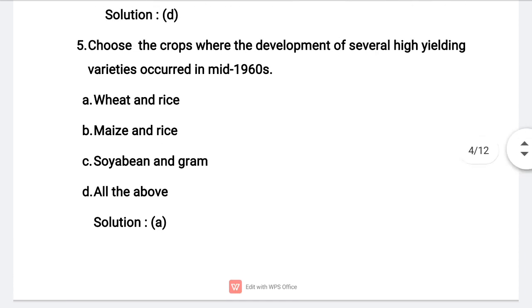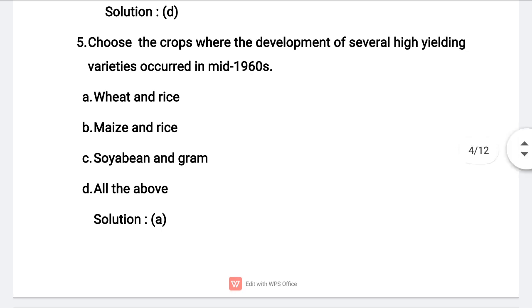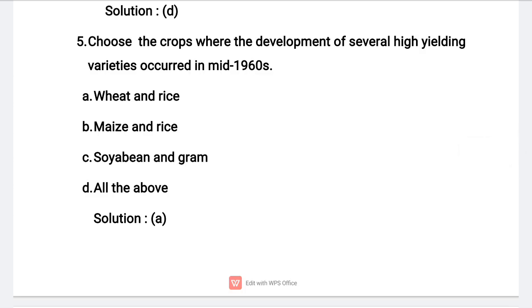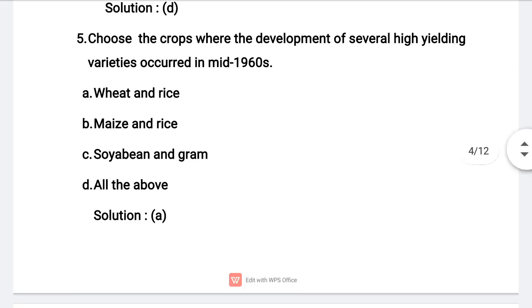Understand? So here I would like to bring one important point to your notice, students. In our India, the development of several high-yielding varieties of wheat and rice occurred in the decade of the 1960s only. As a result, various plant breeding techniques led to a dramatic increase in food production in our country.